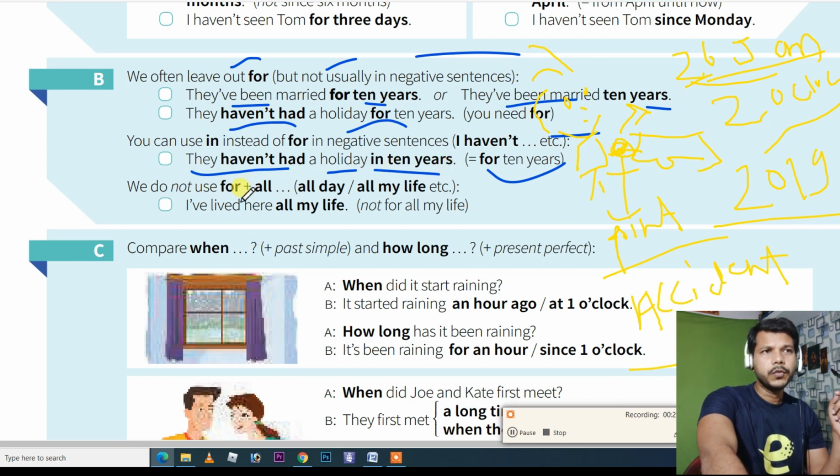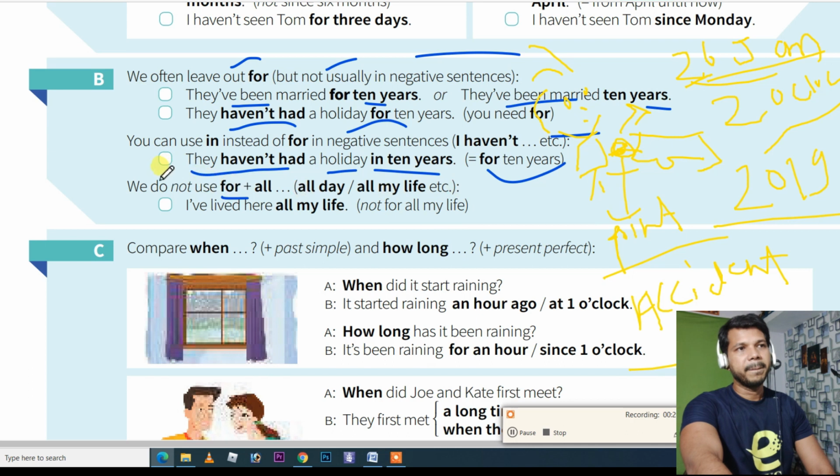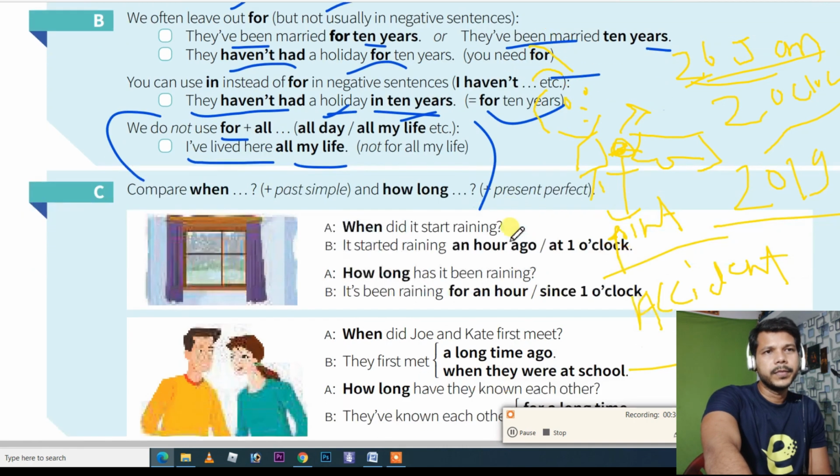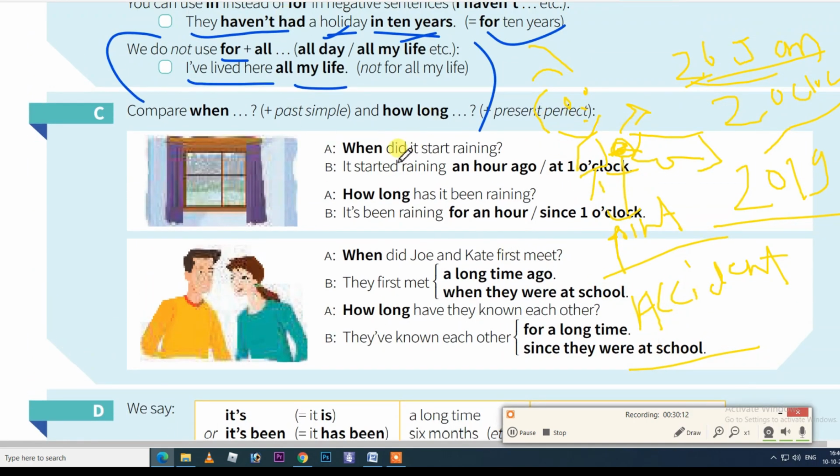We do not use "for" with "all". This is mandatory, a very important point. If you have to say "all day" or "all my life," you're not supposed to say "for." Like, "I have lived here all my life." You can't say, "I have lived here for all my life." So whenever you say "all," don't use "for." This is important. And when you have to say "when," suppose somebody is talking to you and you have to ask a question,